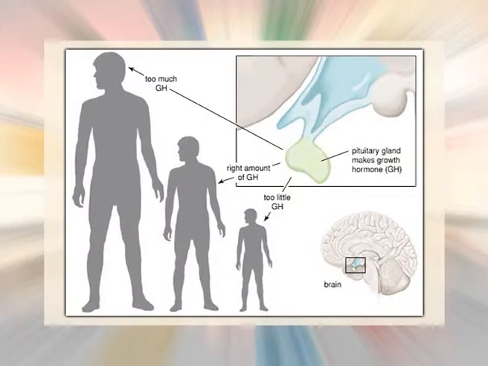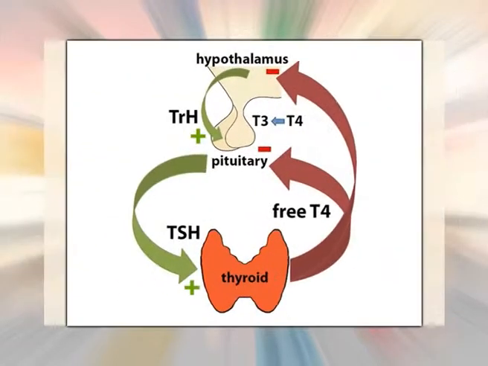blood pressure. Growth hormone, which acts on bone, muscle and liver. The growth hormone affects the metabolism of carbohydrates, fats and proteins. Thyroid stimulating hormone or thyrotropin, which stimulates the release of thyroxine and triiodothyronine from thyroid gland.